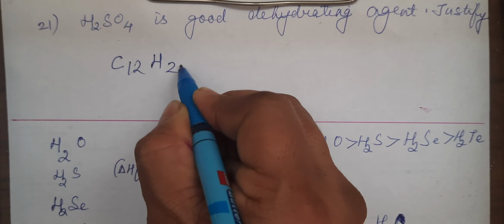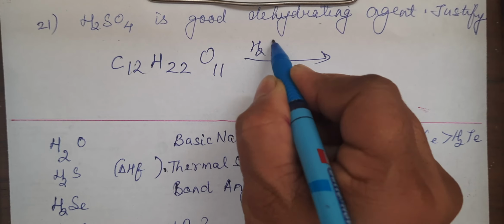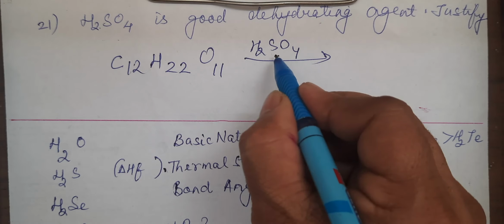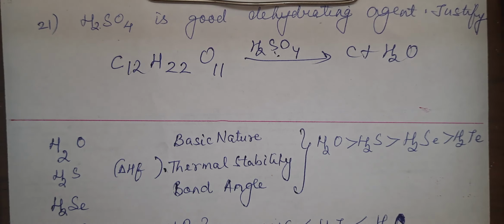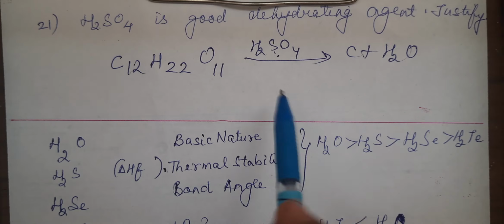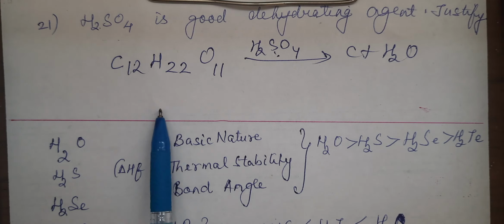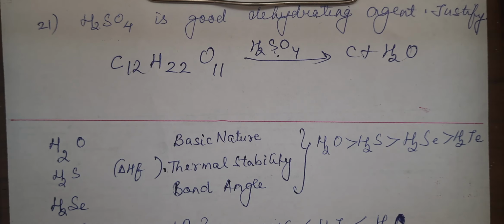If you take sugar, C12H22O11, and add sulfuric acid to it, sulfuric acid will take all the water from it and will form carbon plus water. So it will form this. So justify means with the equation you will write, or the same question can be asked as what happens when sulfuric acid is passed through sugar.